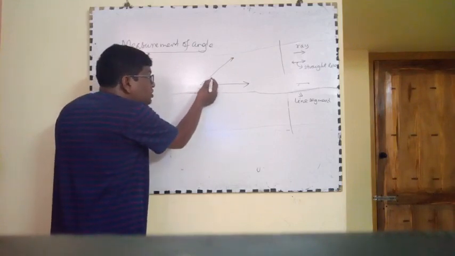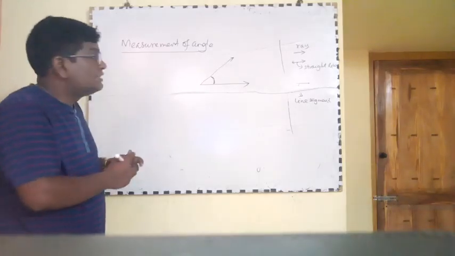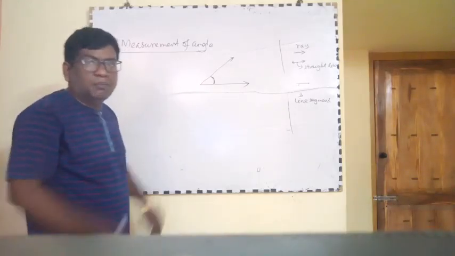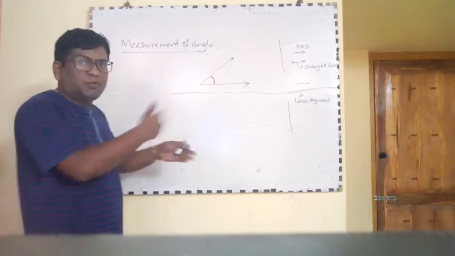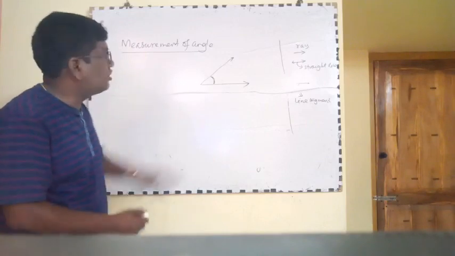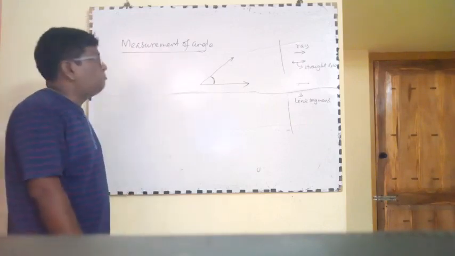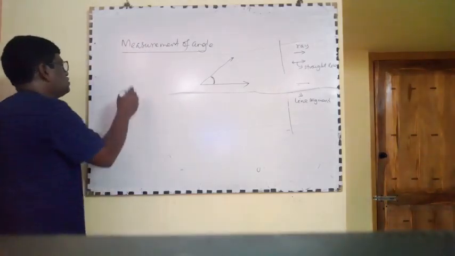The amount of rotation is called the measurement of the angle. The amount of rotation of a ray from initial position to final position is called the measurement of angle.